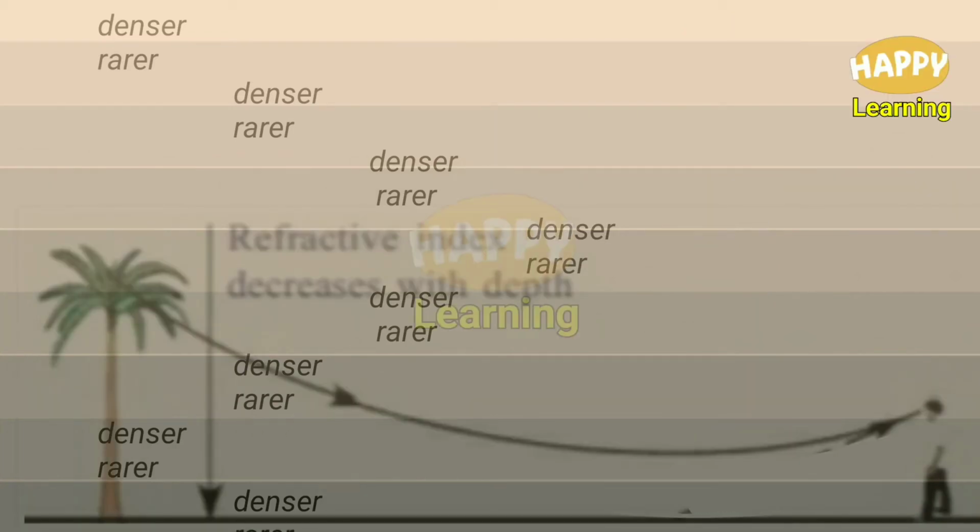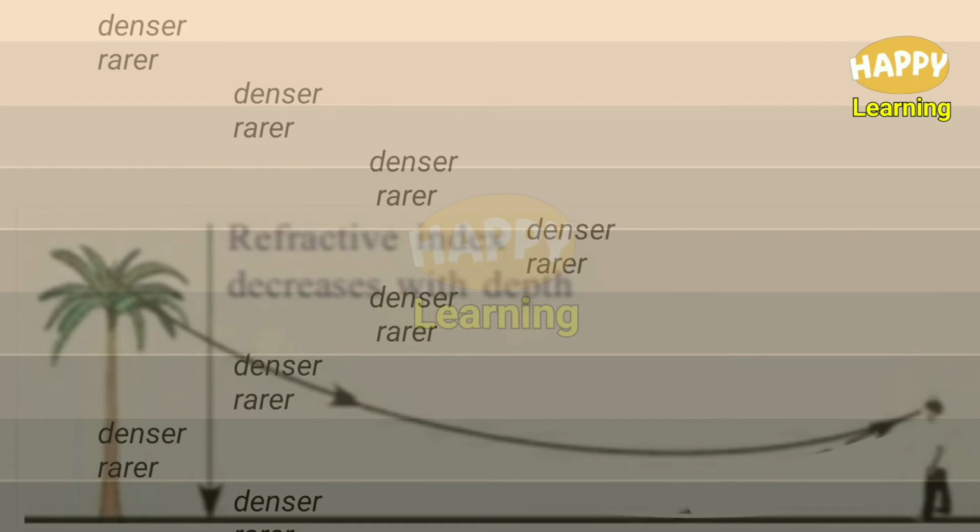When the light from a tall object such as a tree passes through air just above the road, whose refractive index decreases towards the ground, it suffers refraction and takes a curved path because of total internal reflection. So here the light rays are passing from denser to rarer.